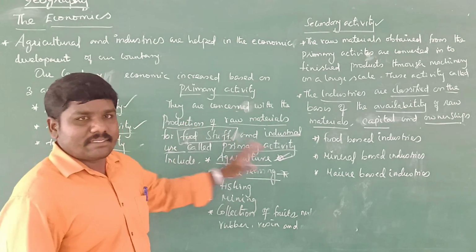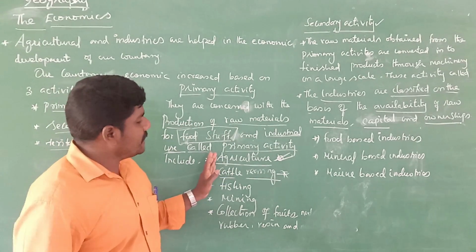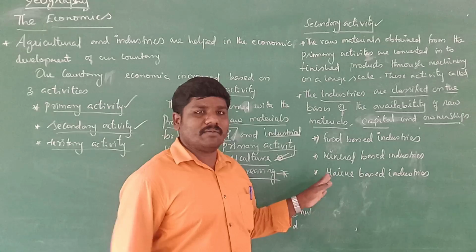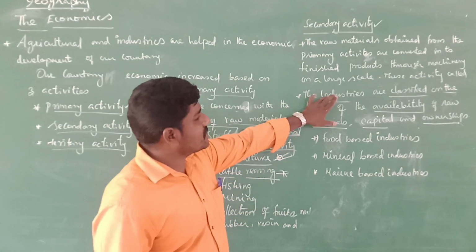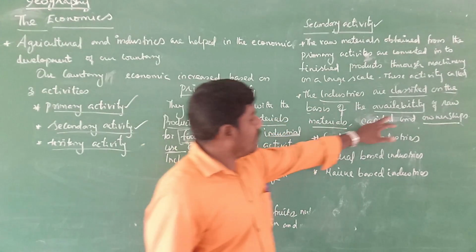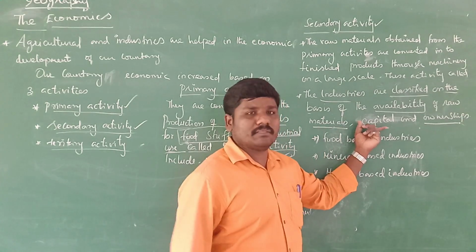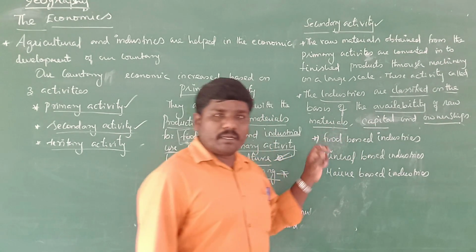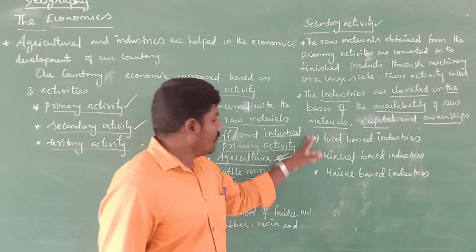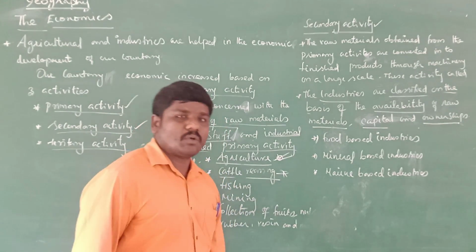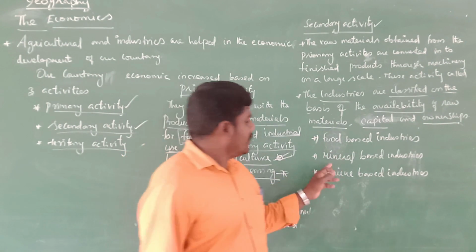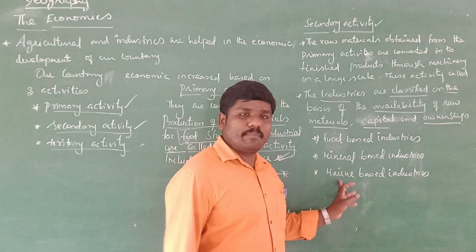So that is the secondary activity. The primary activities are followed by secondary activities. In the secondary activities, industries are classified on the basis of availability of raw materials and capital. Industries can be divided into further types: food based industries, mineral based industries, marine based industries.